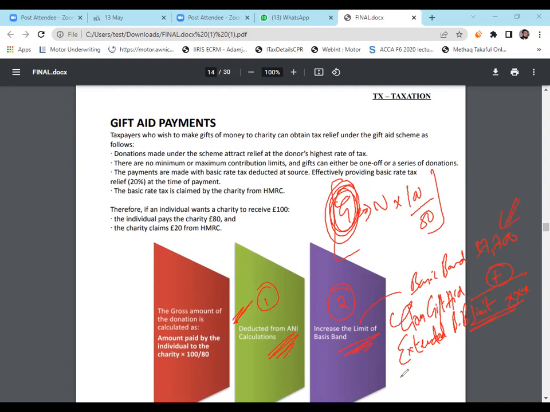Before, whatever amount was in excess of 37,700 went to the higher band and was taxed at 40%. But because of gross gift aid, the band limit will increase, and the additional amount given as gross gift aid will not be taxed at 40%. It will remain in the basic band, and the rate will be 20%. Got my point?